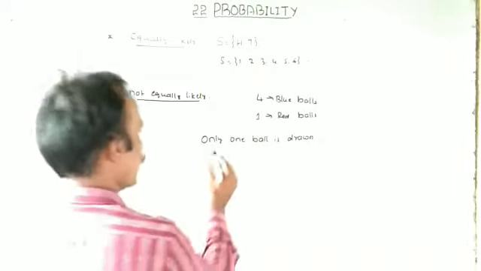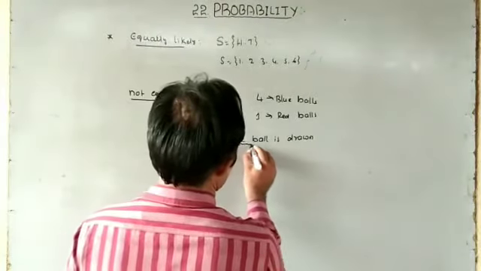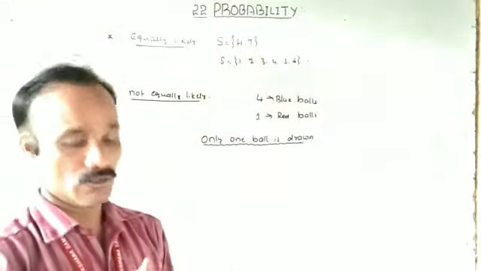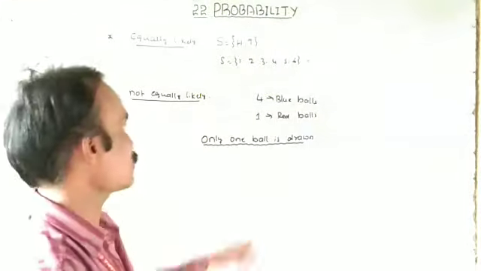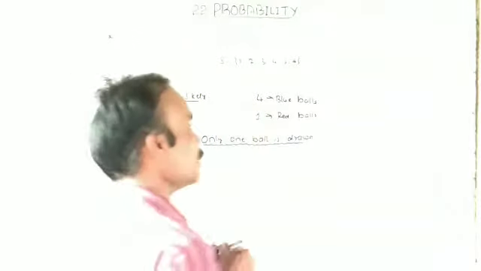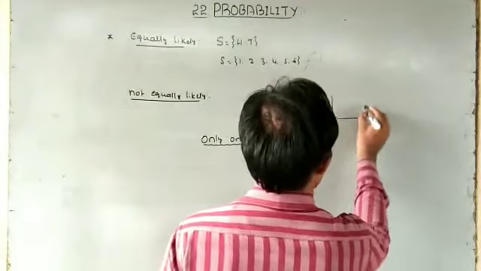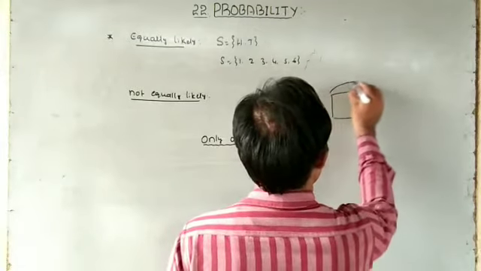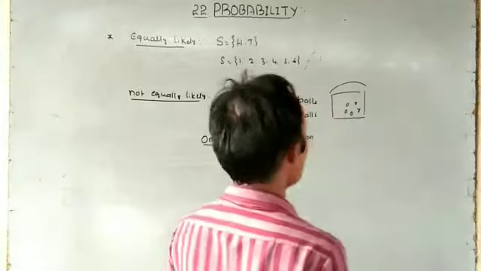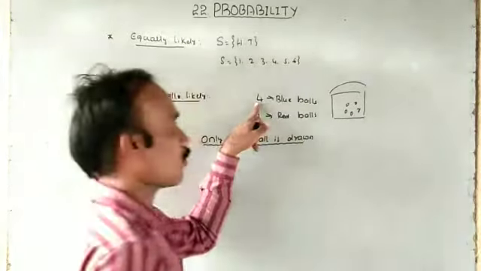We have to pick only 1 ball. This is the event or condition mentioned. Is it equally likely? No. Why? Because we have 4 options here. So how many balls are there in the bag? Just think, this is the bag. 1, 2, 3, 4, 5. Among these 5, 4 are identical blue balls and 1 is a red ball.